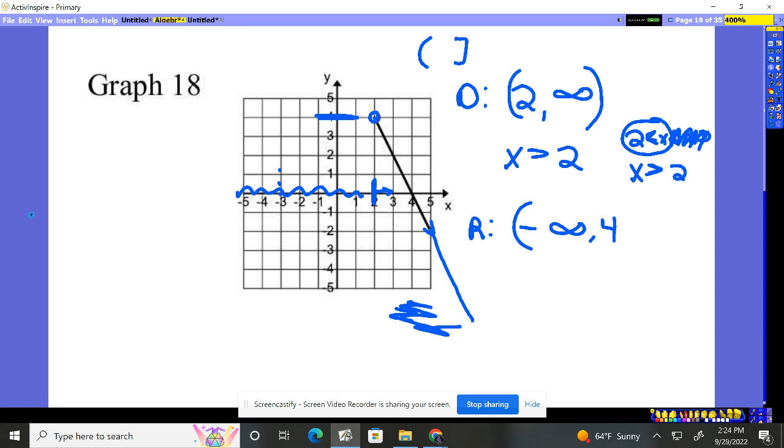Does it include that height of 4? No, it was open. So it's going to get a parenthesis. Here, I now need to say, hey, what is this in inequality notation? I can see it's every, here you're at a height of 4 and it's everything below. I can see it's every y less than 4. But let's again say we couldn't see that. Well, you could go negative infinity to 4, y's between them, alligators eat to the right, the bigger number. And then you could just take this off and you actually have your answer right there for you. There's number 18.